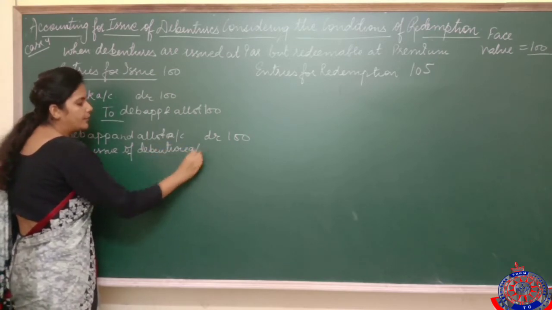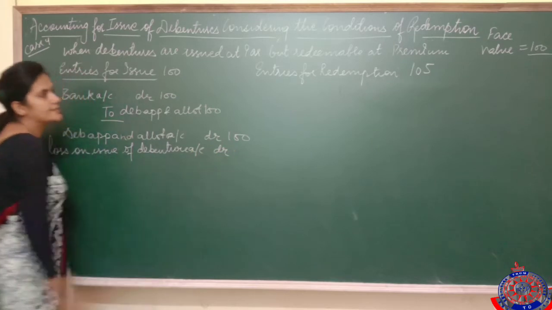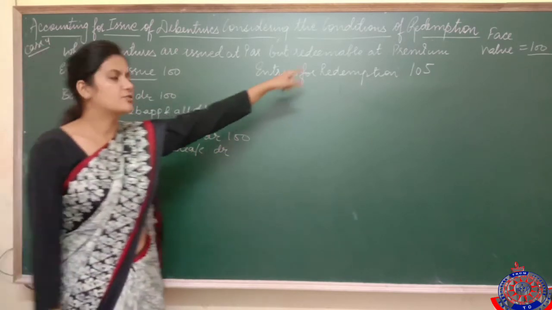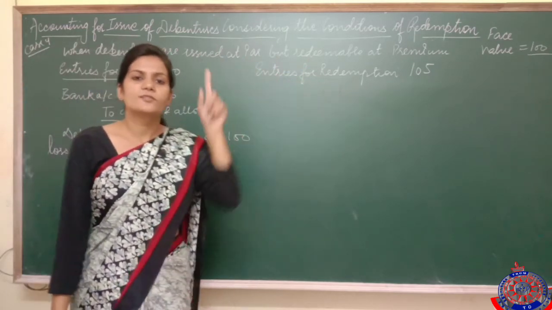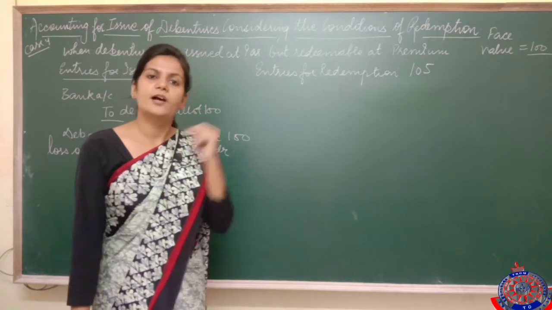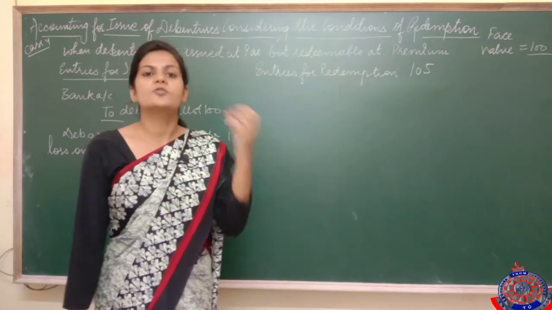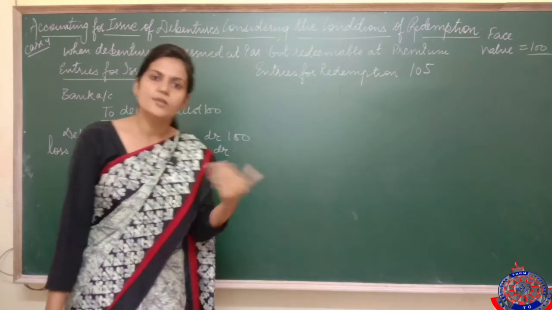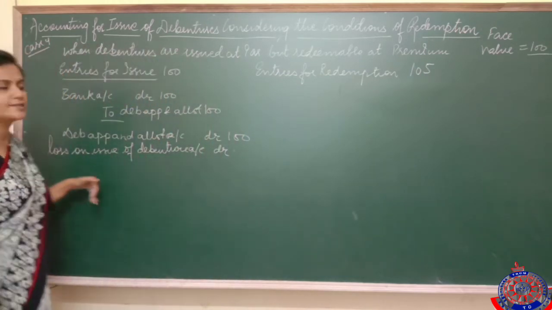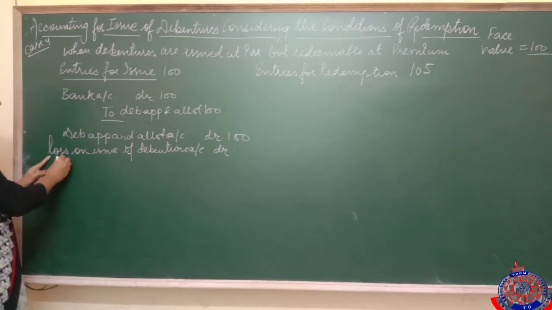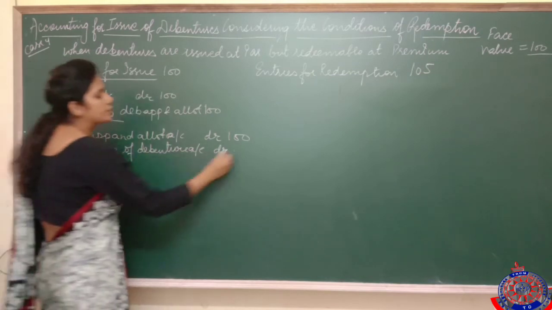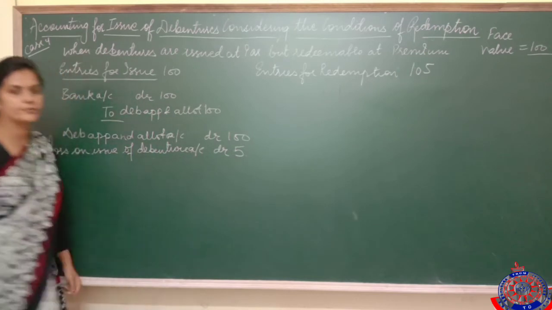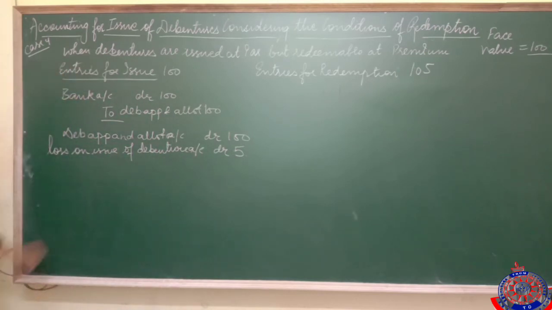I repeat what I said. This loss of rupees 5, see, extra 5 I am going to pay, no? This loss of rupees 5 I have to bear after 6 years, but I am going to make a provision for that. I am going to account that loss in the present time itself. So I have opened one account, that is Loss on Issue of Debenture account, rupees 5. Hope this point is clear. It is a loss, so it will be debited. To.